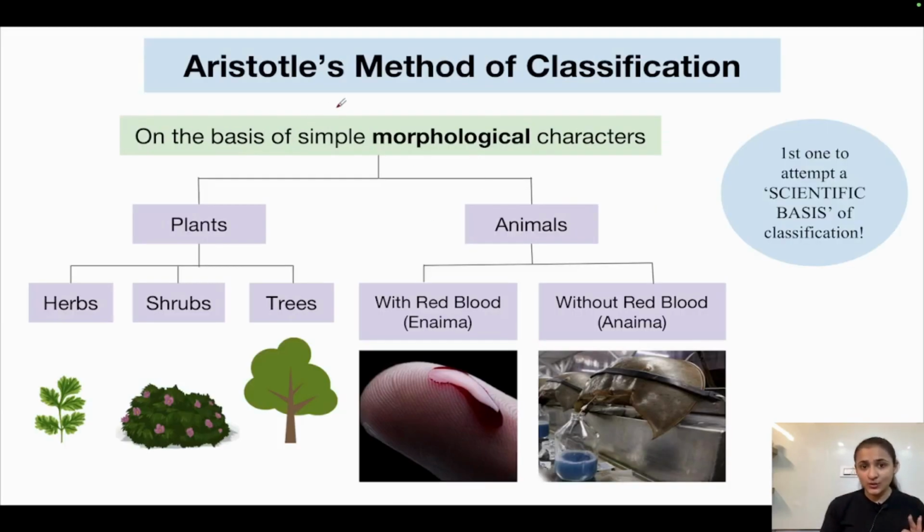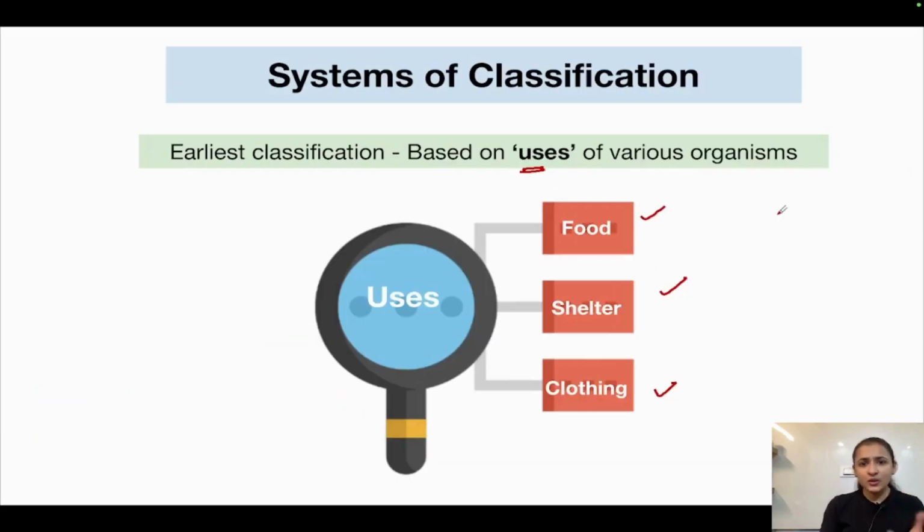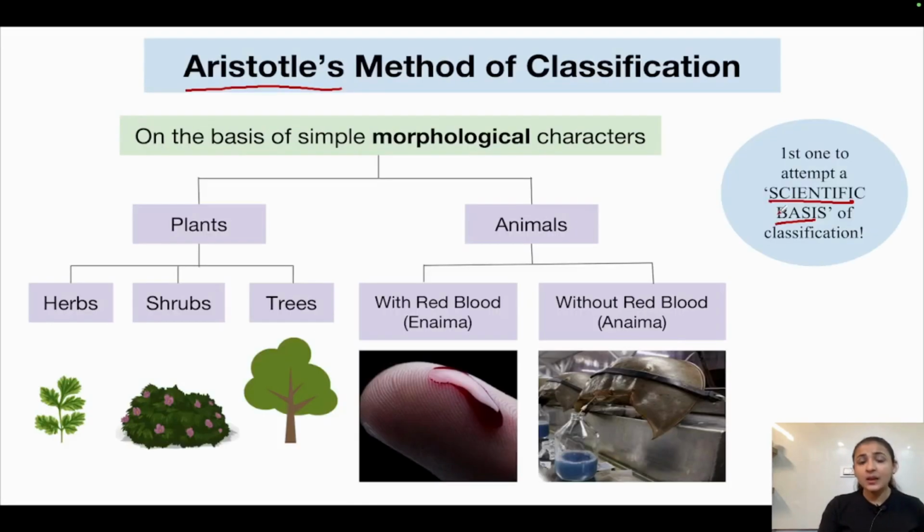Then came Aristotle. Aristotle was a scientist who was the first one to attempt a scientific basis of classification. This method was a very gross method, a classification done very superficially. But a scientific method, using a scientific basis, the scientist who did the classification using a more scientific approach was Aristotle.